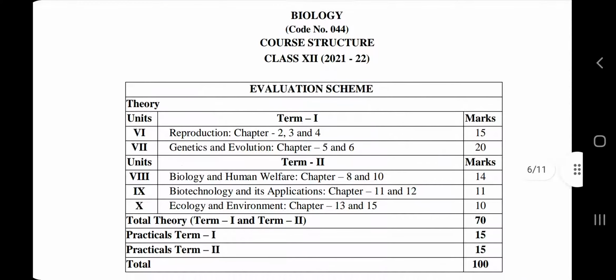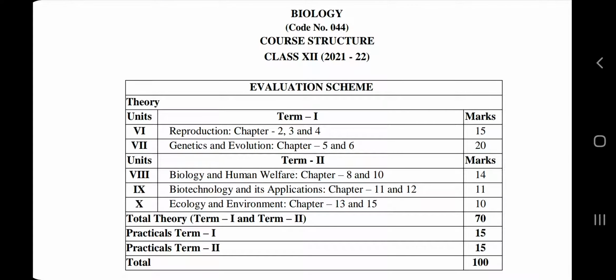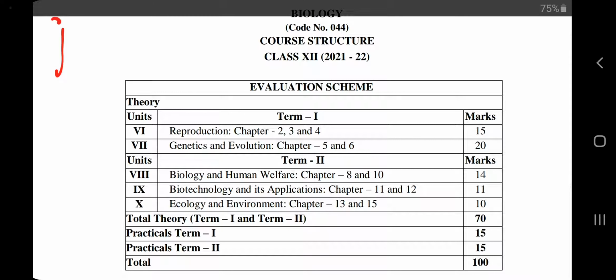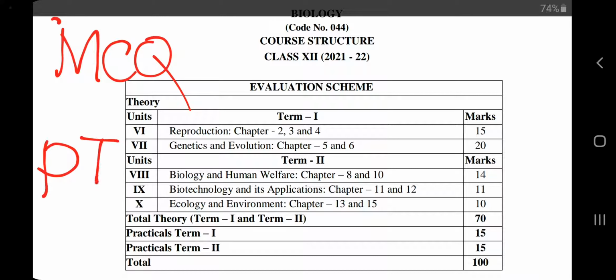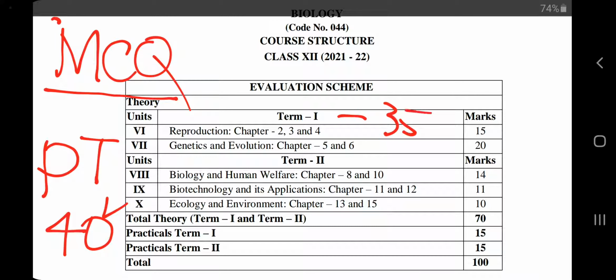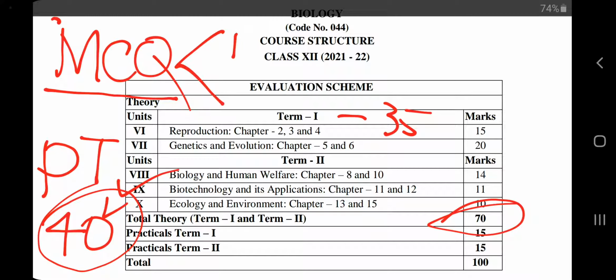One more thing I want to discuss along with the syllabus. In term 1, as far as I know, the paper will include only multiple choice questions, MCQs. In my school, and in most schools I think, the first periodic test is of 40 marks. Our first term examination will be of 35 marks, because the complete theory syllabus is of 70 marks, so the theory examination will have 35 marks in term 1 and 35 marks in term 2. But as you know, periodic tests are of a maximum of 40 marks, so all 40 questions will be multiple choice questions. There will be two types: simple multiple choice questions and assertion reason questions. I hope you are familiar with assertion reason questions.